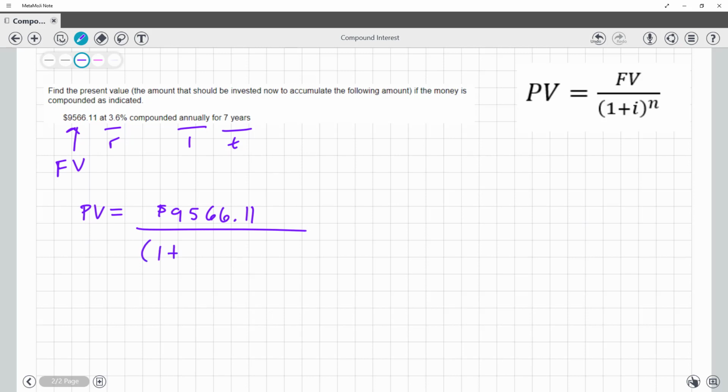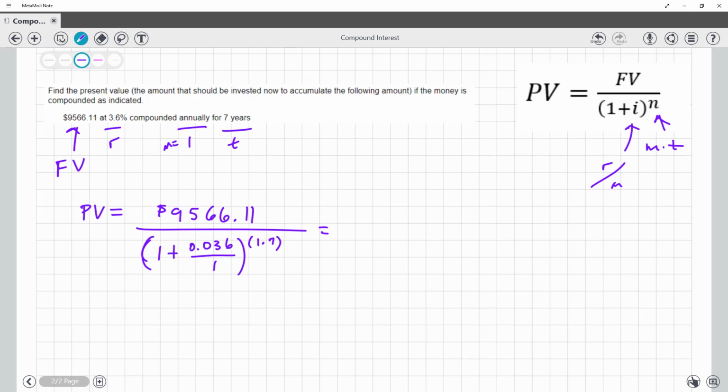1 plus, remember that i is the rate over the number of times it's compounded a year. It just so happens, but I'm going to go ahead and write this out, that it's 1 for yearly. That way you don't forget that. And then remember n is m times t. So once again, compounded once a year and then for 7 years. So this way, I just like to always show the full formula in case it's not annually, right?